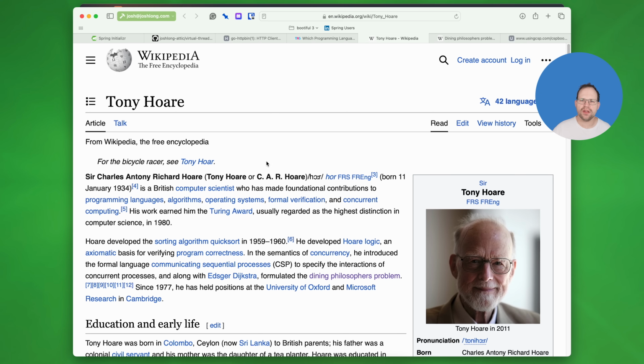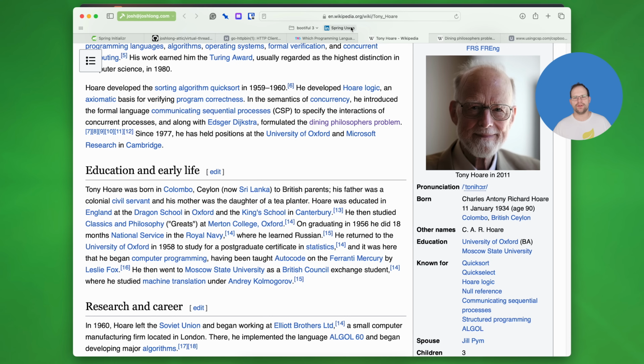But it's not the only thing he did. In fact, it's not even the most interesting thing that he did. He's famous for, along with Edward Dijkstra, inventing the dining philosophers problem and then formulating a solution for it, right? He's also famous for, among other things, quicksort, quickselect, and so on. He also invented something called CSP, or Communicating Sequential Processes. And he talked about this at first in the 70s. He wrote a book in the 80s, and that book you must read. It's an amazing tome.